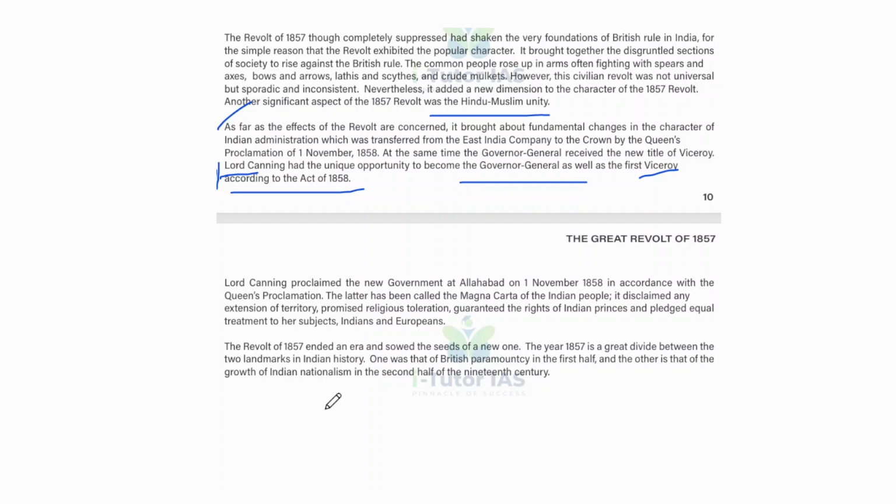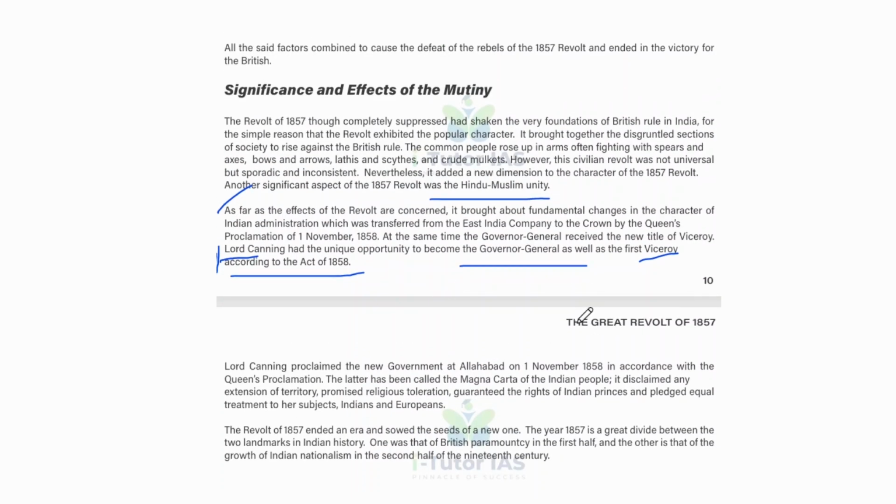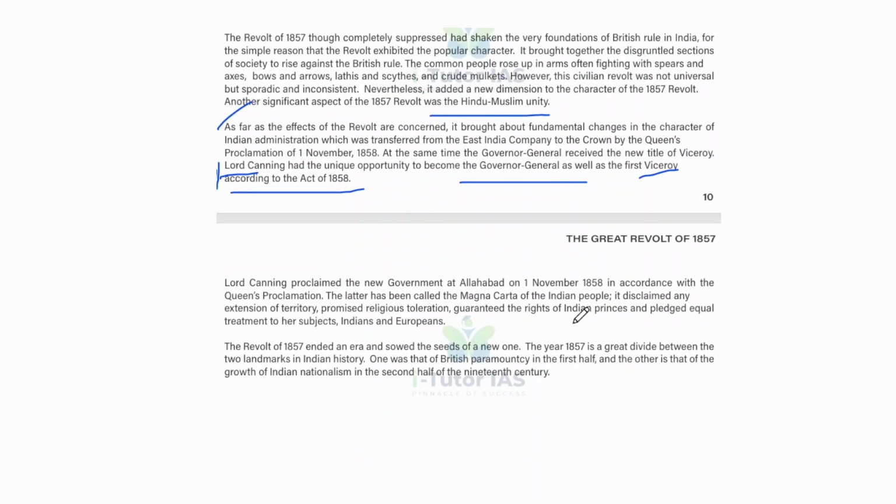Okay, so that is all about this 1857 revolt. So far we discussed that there are two views on the nature of the Great Revolt of 1857, and the fundamental causes are varied: political, economic, social and military. We discussed that the immediate cause was the personal grievance of the sepoys, and the revolt was not universal but sporadic, with scattered civilian participation.